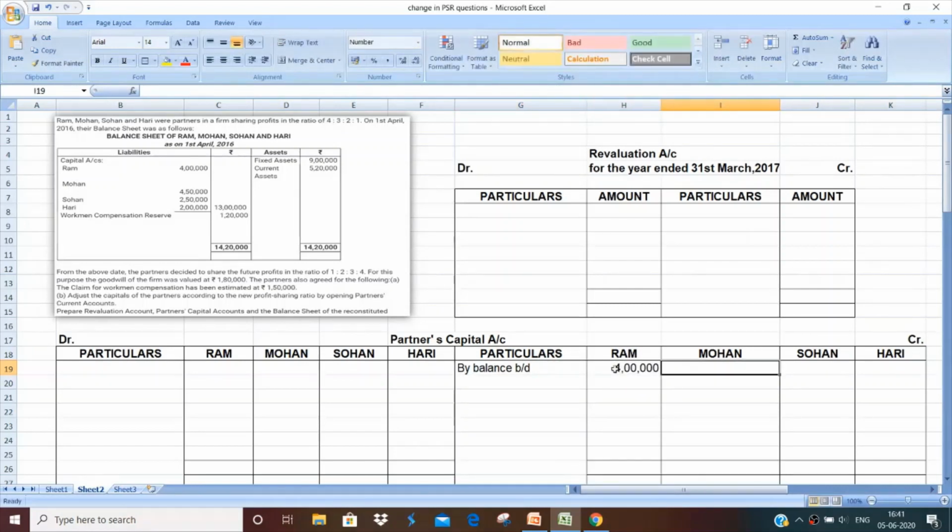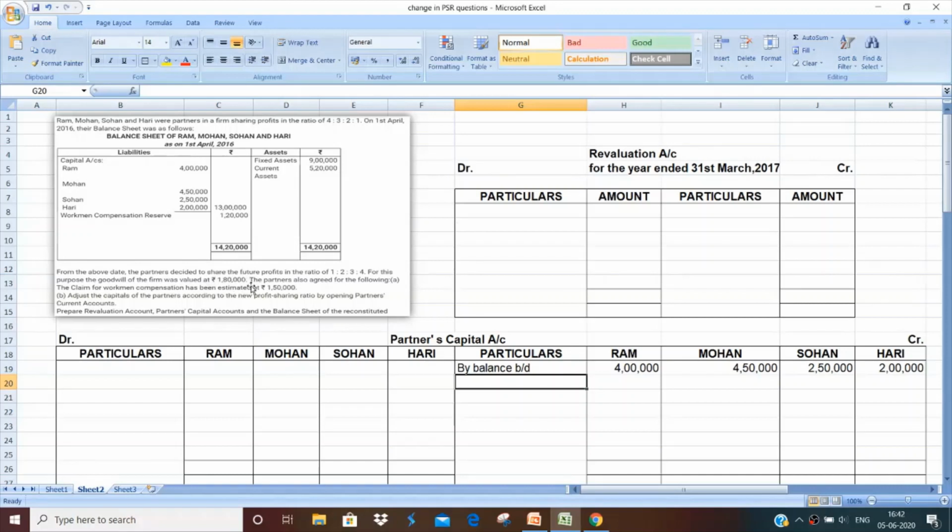So for Ram it is 4 lakh. For Sham it is 4,50,000. For the next one it is 2,50,000, and for Hari it is 2 lakh. So we have put the opening capital. There is no accumulated loss on the asset side, so we can omit that. Moving on, the new ratio is given, then the goodwill is given in the question.